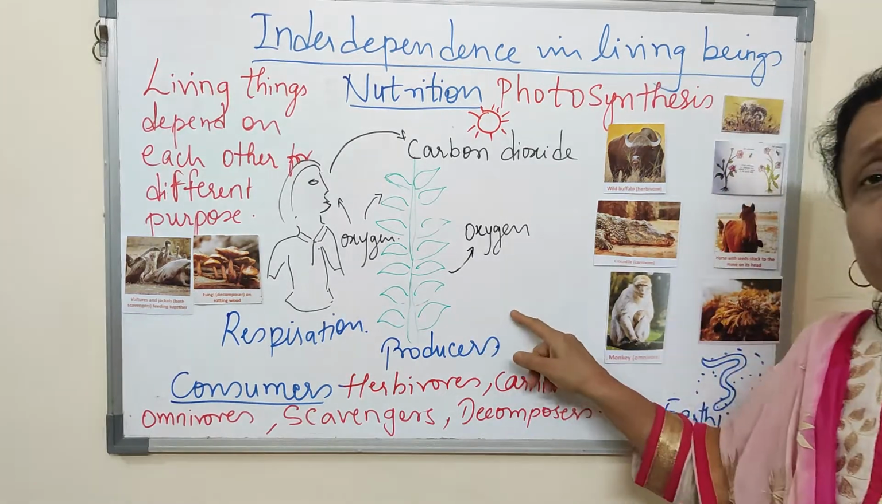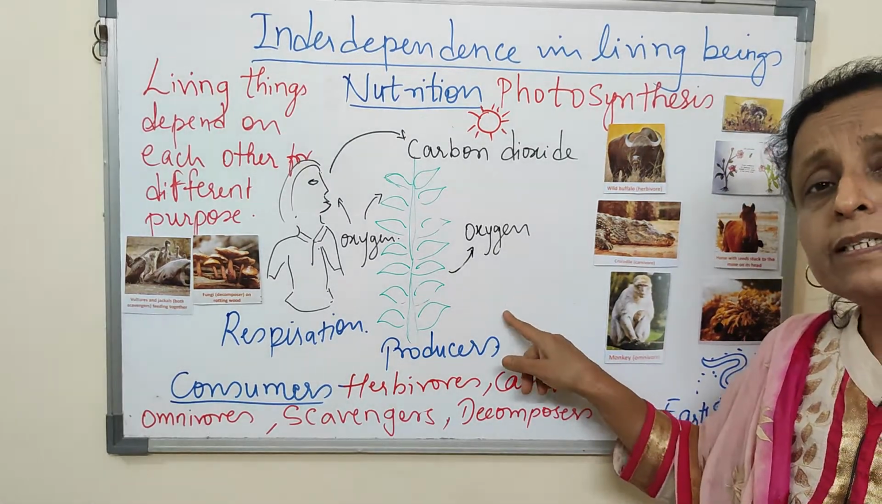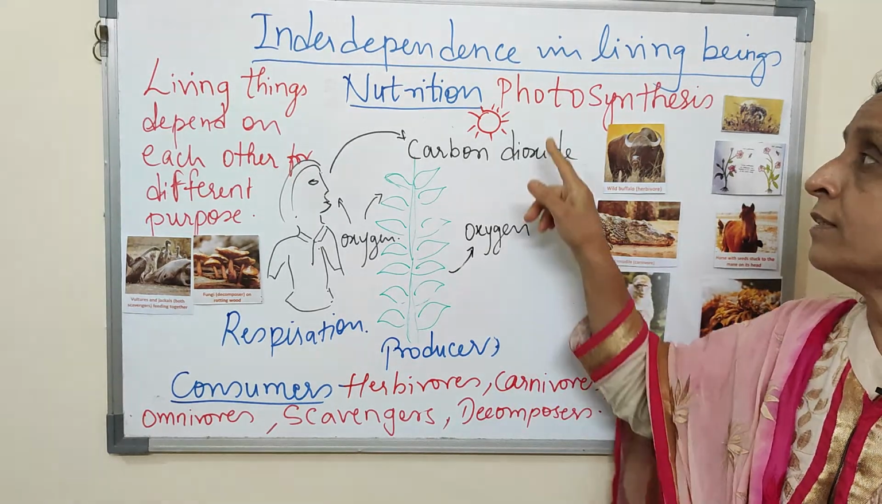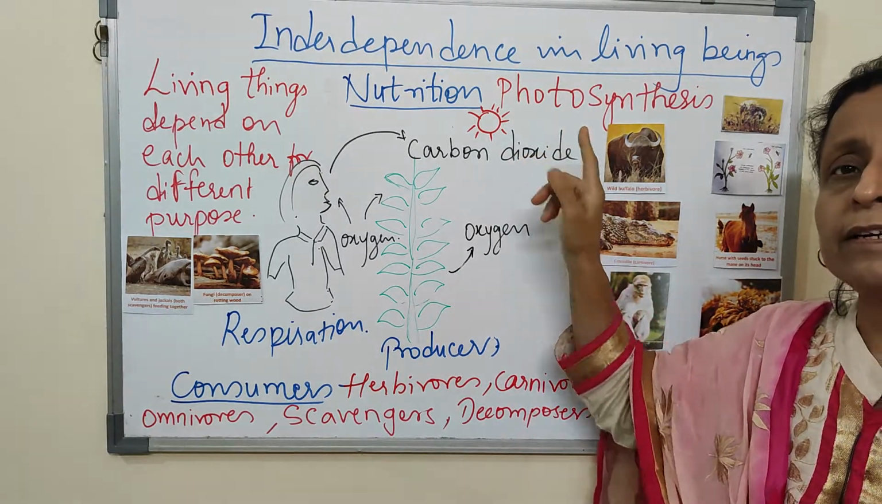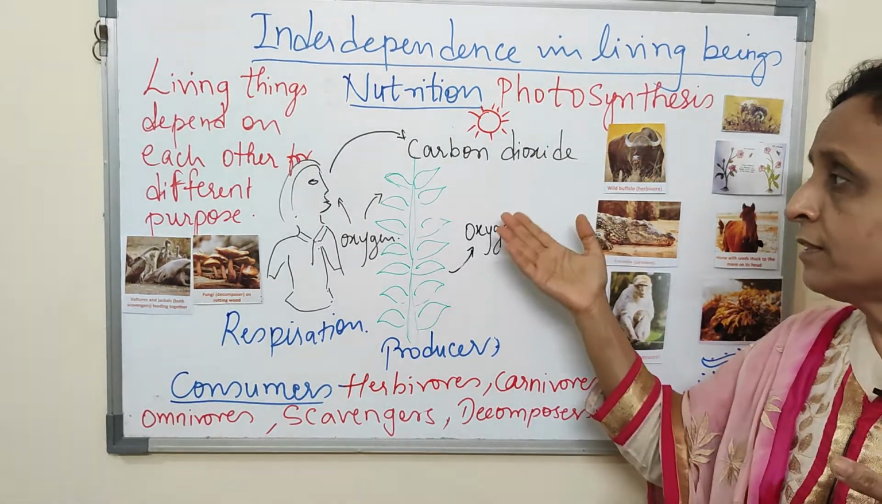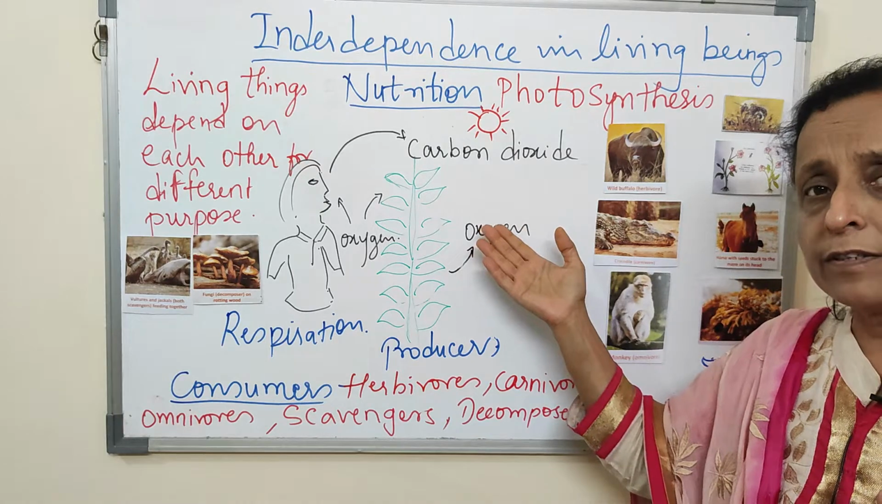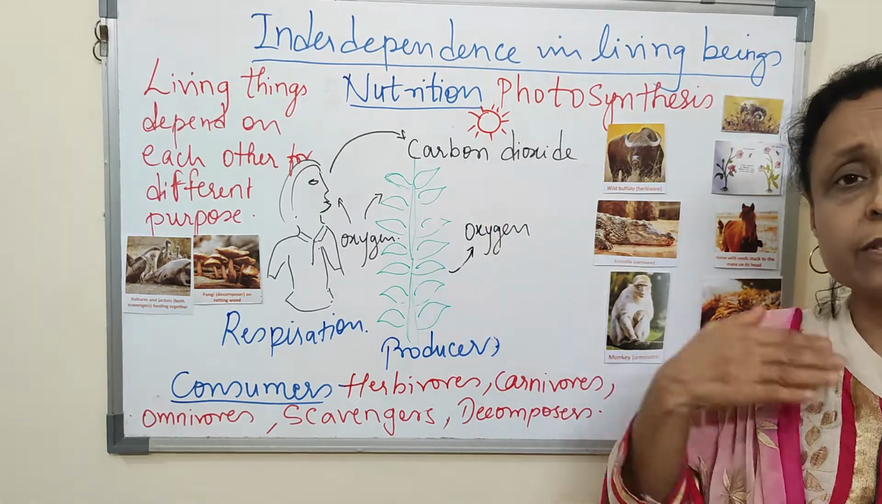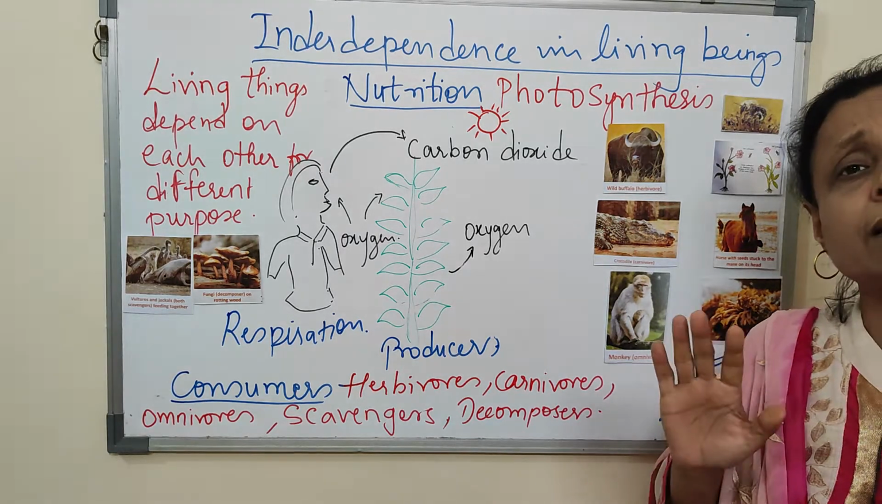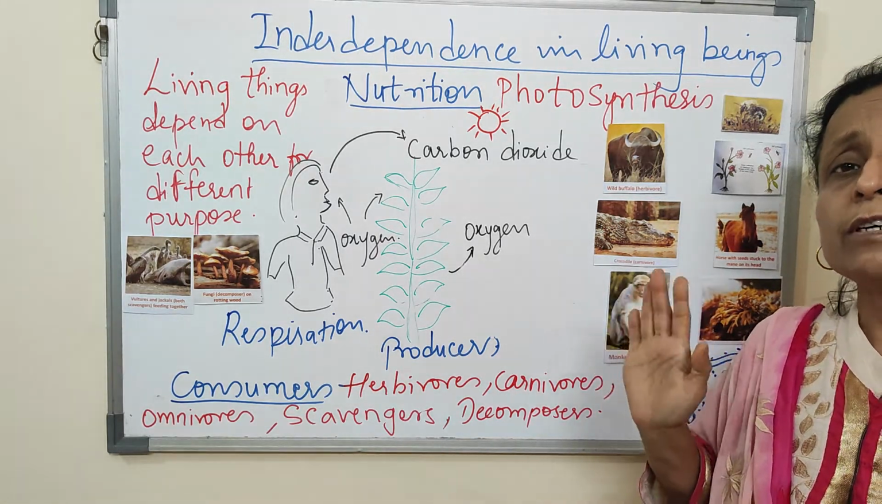Now how do they produce food? It is with the help of soil, water, sunlight. Without sunlight, we cannot exist. We require sunlight for us. Plants require sunlight for photosynthesis. We require oxygen. We require water. So all these substances are necessary for us to exist.